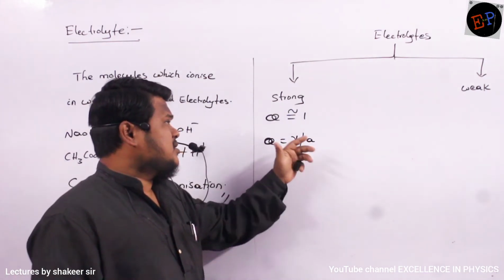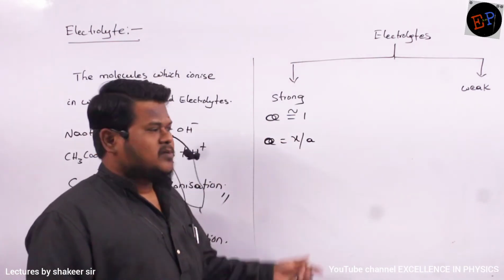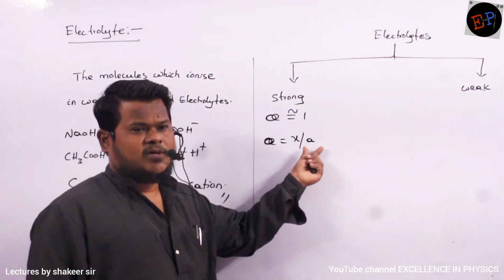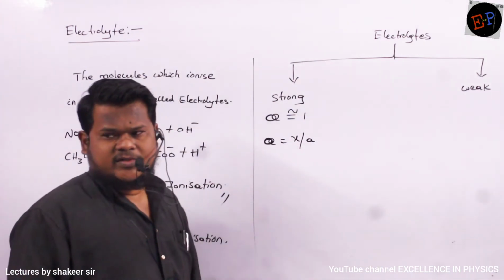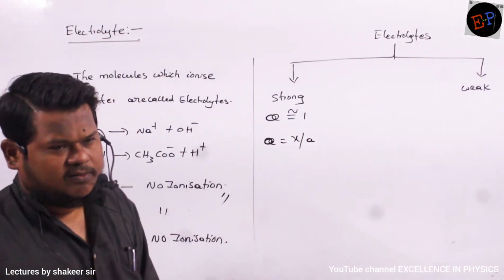So it means if almost all the molecules are ionizing, then you will get alpha value equal to 1. So alpha value 1 indicates that X and A both are equal. It means if 4 moles of products are there, all the 4 moles should dissociate into ions. Are you able to understand? Then I can say alpha value is almost equal to 1.